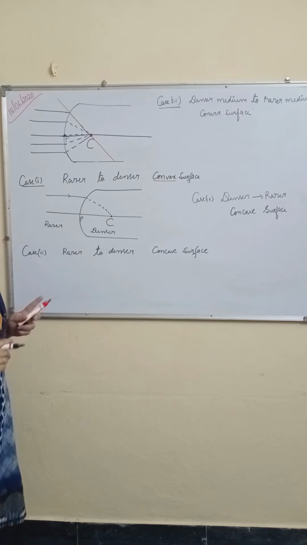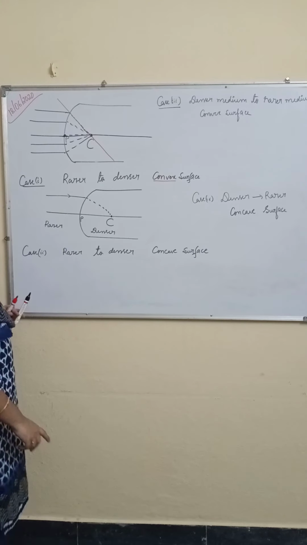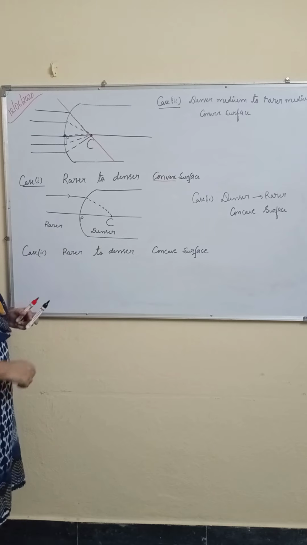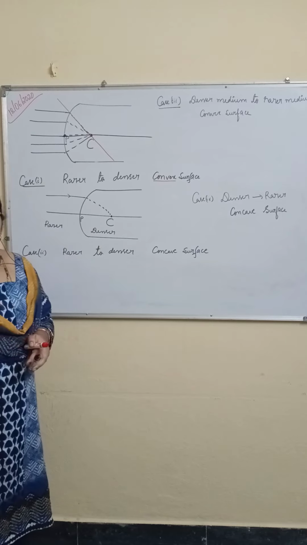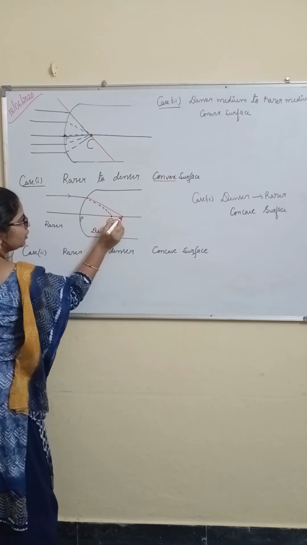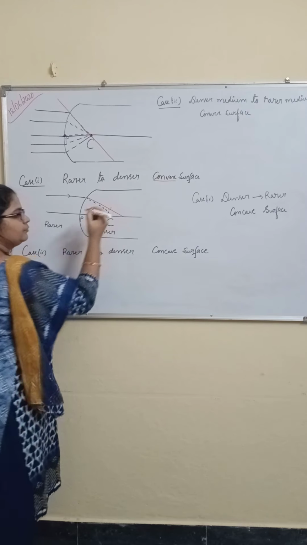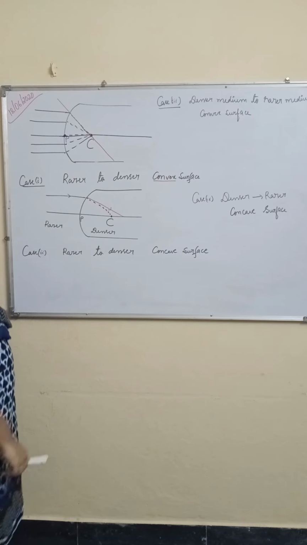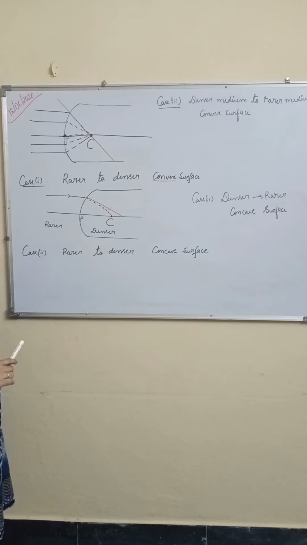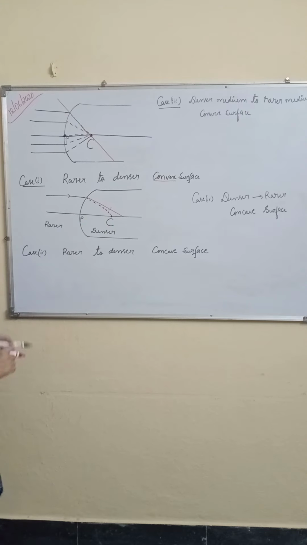Now, we have just discussed the rules. When any light ray comes from rarer to denser medium, the light ray will be close to the normal. So this will be the refracted ray. Clear? The light ray is coming from rarer to denser medium, so the refracted ray will be close to the normal.